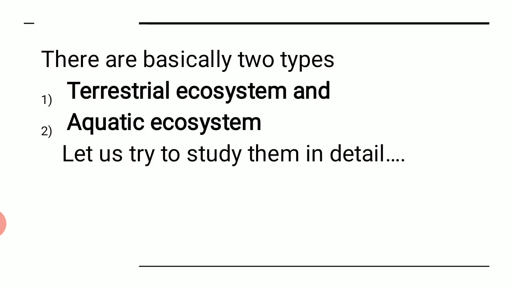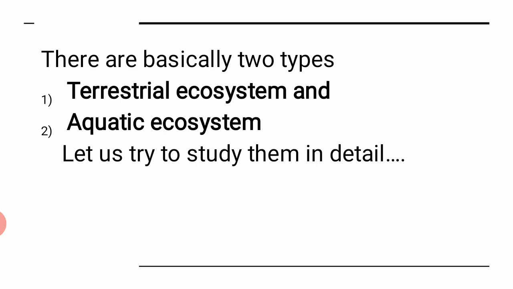Now moving up to the main area that we are going to see, and that is two basic types. As I told you, ecosystem can be of two basic types. One is terrestrial, the other one is aquatic. Terrestrial is always the word that has to do something with land, right?